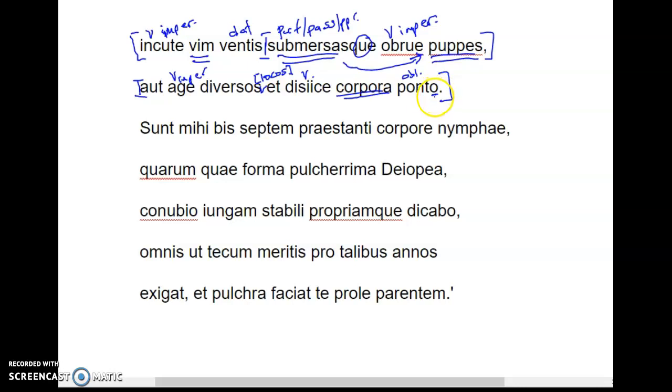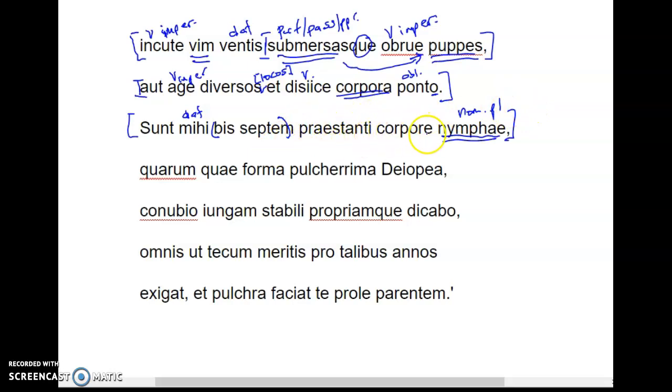Now, why would he do this thing? Juno's going to tell him why right now. "Sunt mihi bis septem praestanti corpore nymphae." So, sunt, there are, mihi, once again this is dative, there are to me, bis septem, bis just means two times seven, there are twice seven, nymphae, we have our nominative plural over here. There are to me twice seven nymphs,